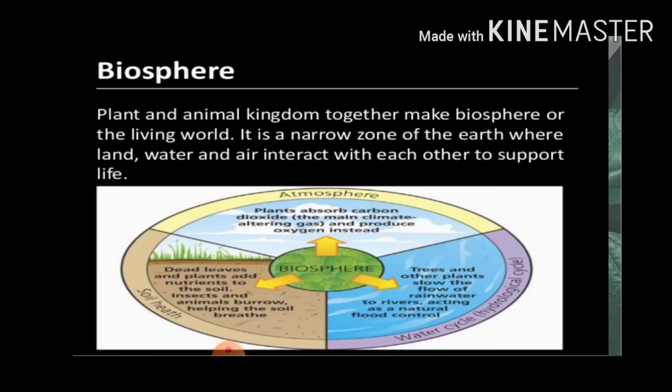Biosphere, plant and animal. As I said earlier, plant and animal kingdom together make the biosphere, or the living world. It is a narrow zone of the earth where land, water and air interact with each other to support life. The natural environments like land, water, air support the lives of plants and animals.